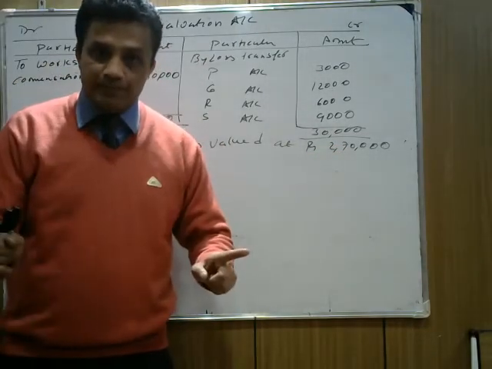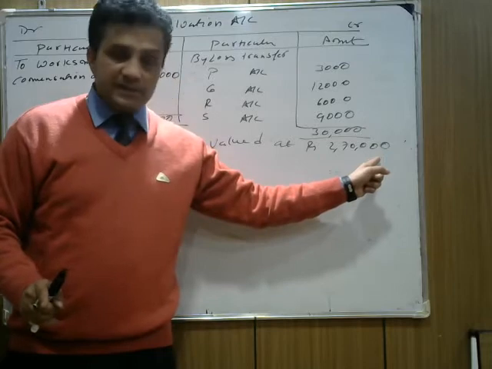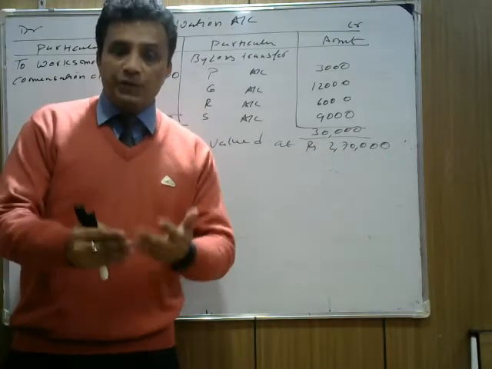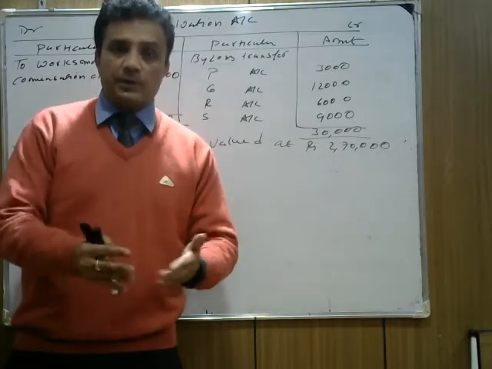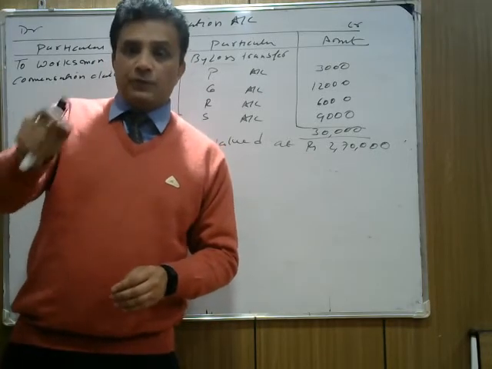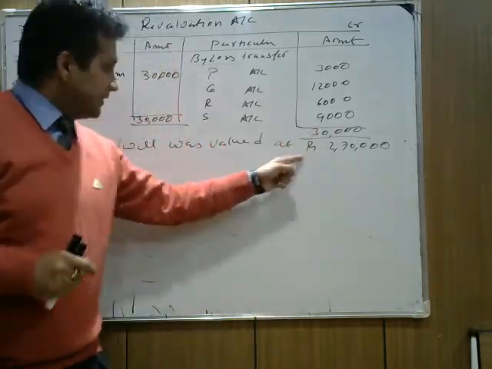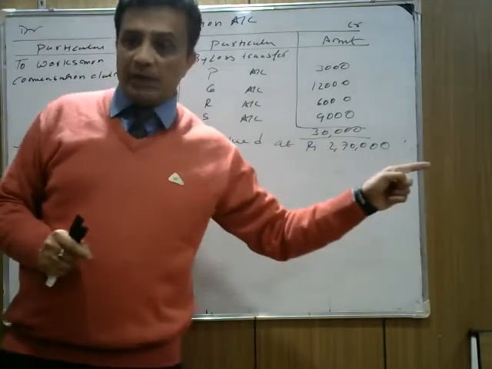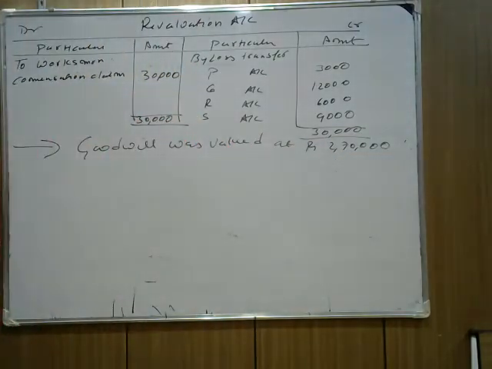I hope it's clear. We missed this portion. We need to write it. Goodwill was valued at rupees 2,70,000, where we change the ratio. The partners say the future profit is equal at that date. So note down this thing. This is an important part. The goodwill is valued at rupees 2,70,000.